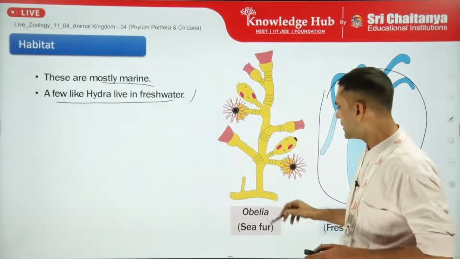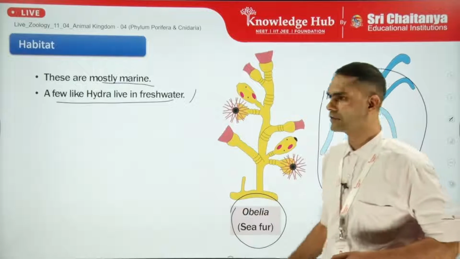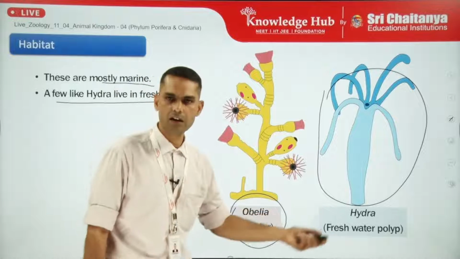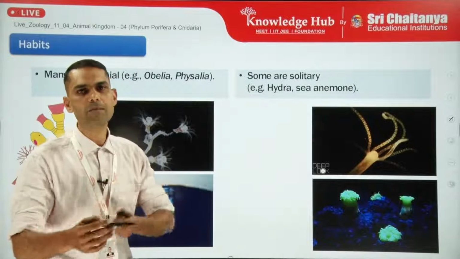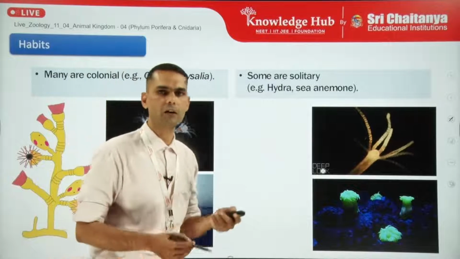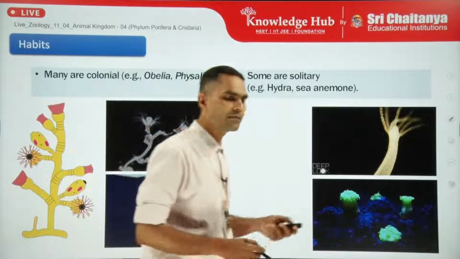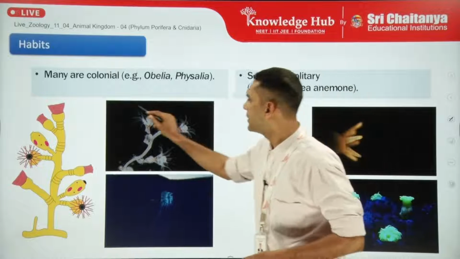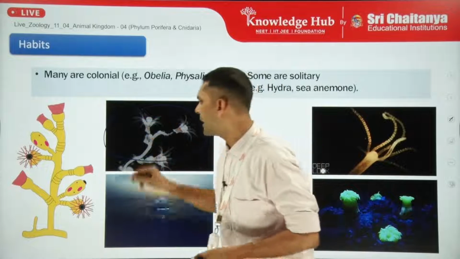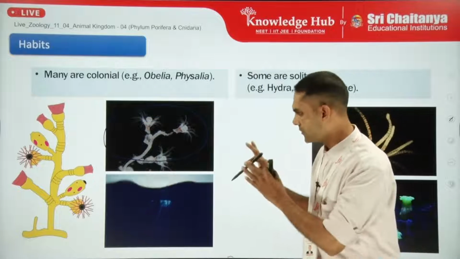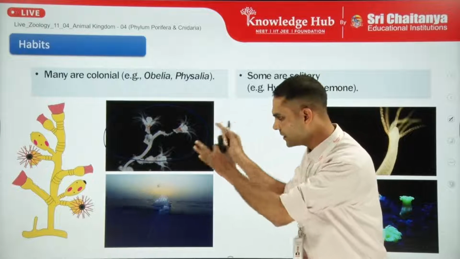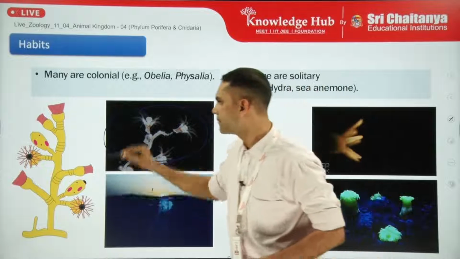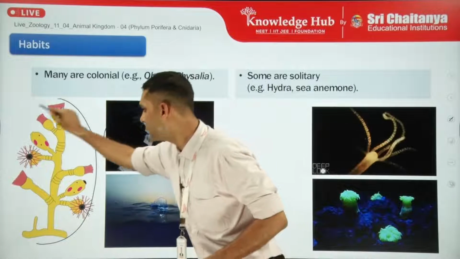Here we can see the example of Obelia. It is also similar to the Hydra, and Hydra is a very unique freshwater polyp form. The polyp and medusa, we will also discuss these morphological forms, but first let's have a look at the habits. Many are colonial. An example is the Obelia. Here I have taken a picture of the microscopic view of the Obelia, and here is the diagrammatic representation of the Obelia.